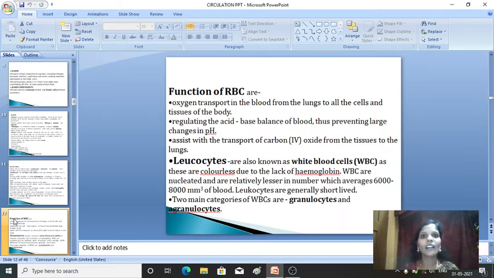Leukocytes are generally short-lived. They have a very short lifespan compared to the RBC. Apart from this, leukocytes are generally categorized into two types: one is granulocytes and another is agranulocytes. These are the two categories of WBC. Based on this, they are again classified into the following types. So we'll see them one by one.